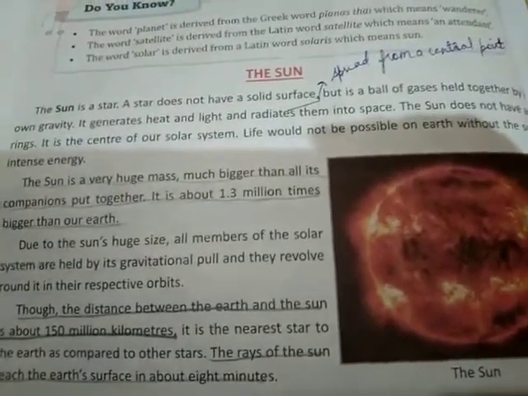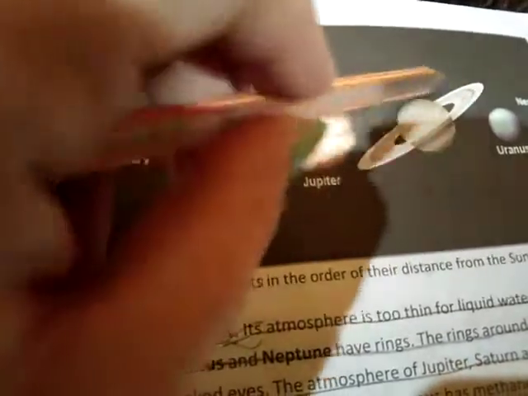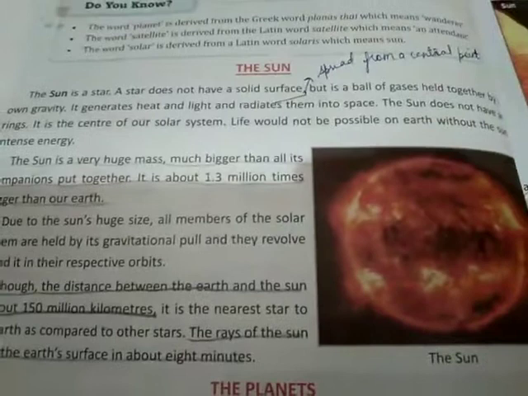The sun does not have any rings. We do not have any rings in the sun. What kind of rings are we talking about? You can see this is the planet Saturn and this is its ring. So the sun does not have any ring.